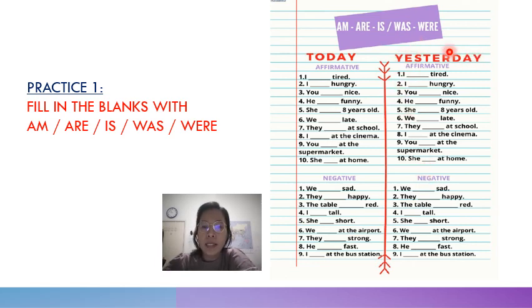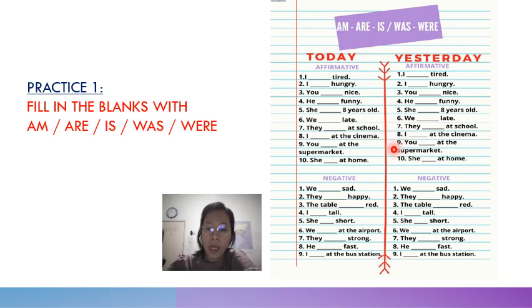Okay, for yesterday, past tense, we will use either was or were. So I was tired, I was hungry, you were nice, he was funny, she was 8 years old, we were late, they were at school, I was at the cinema.